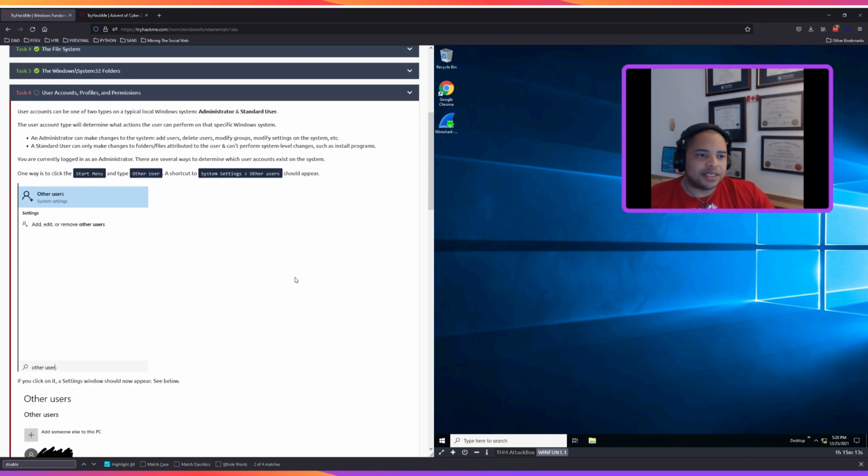User accounts can be one of two types on a typical local Windows system: administrator and standard user. The user account type will determine what actions the user can perform on that specific Windows system. An administrator can make changes to the system, add users, delete users, and so on. A standard user can only make changes to files and folders attributed to the user and can't perform system level changes like install programs. So they want you to run as a user, not as an administrator, so that way you can't bork your system accidentally, right?